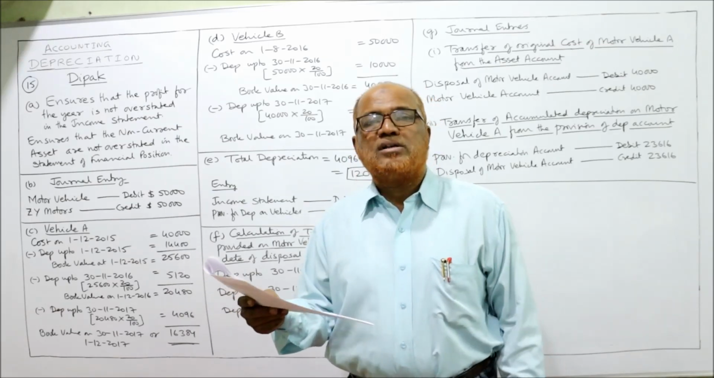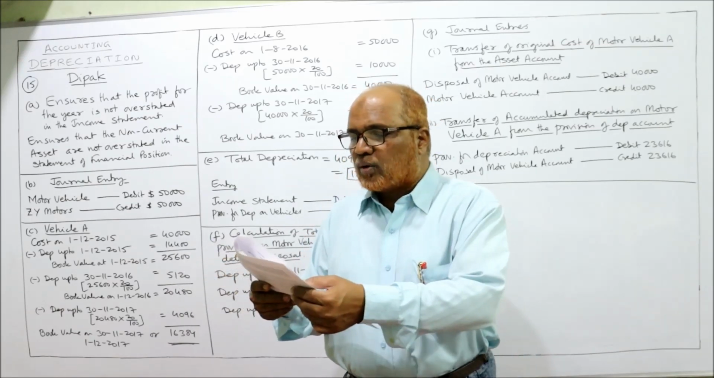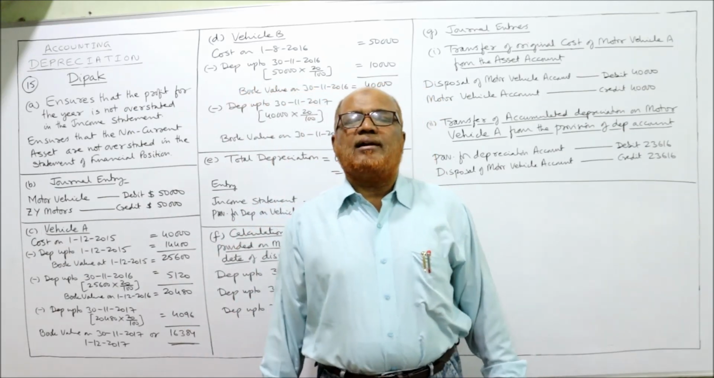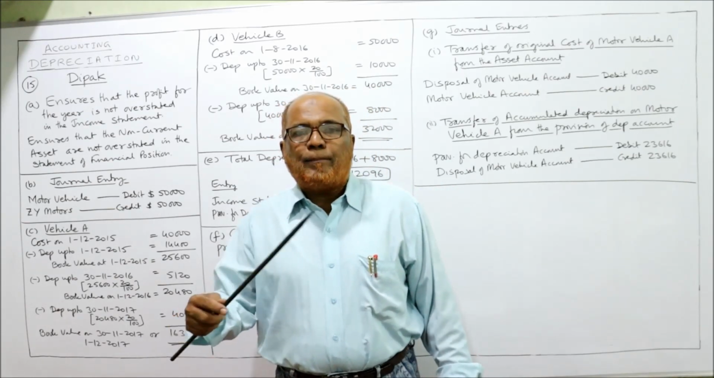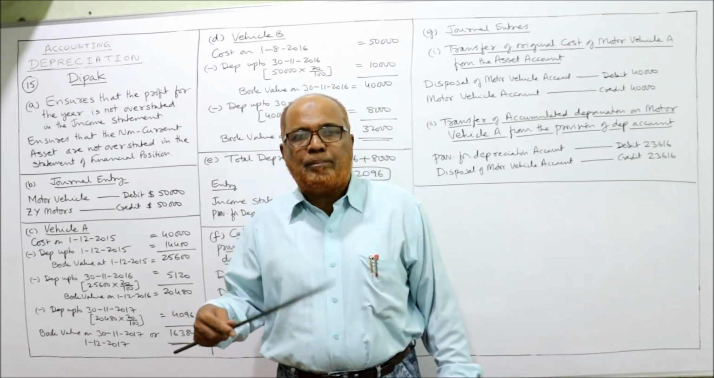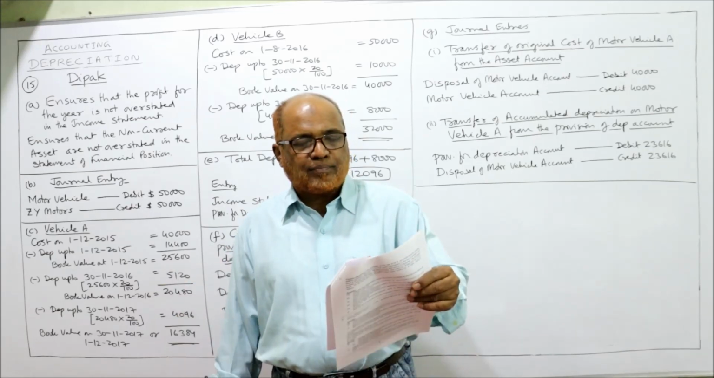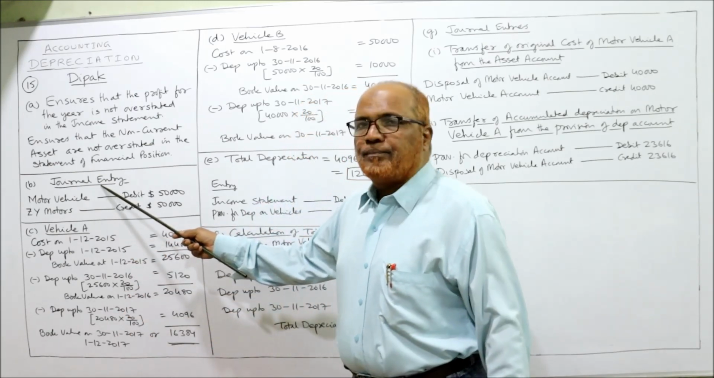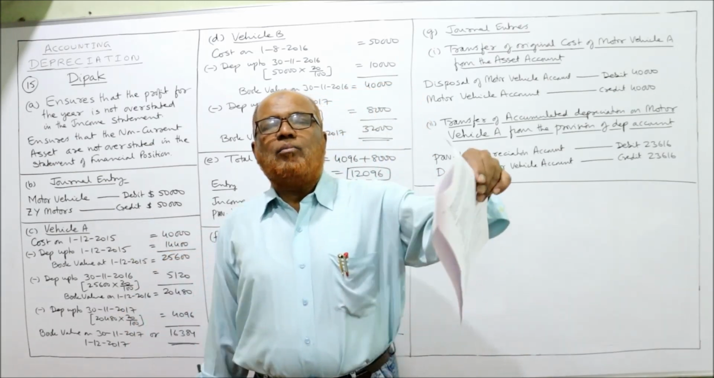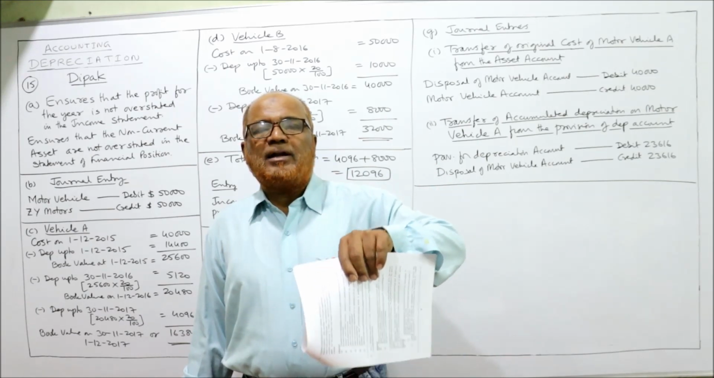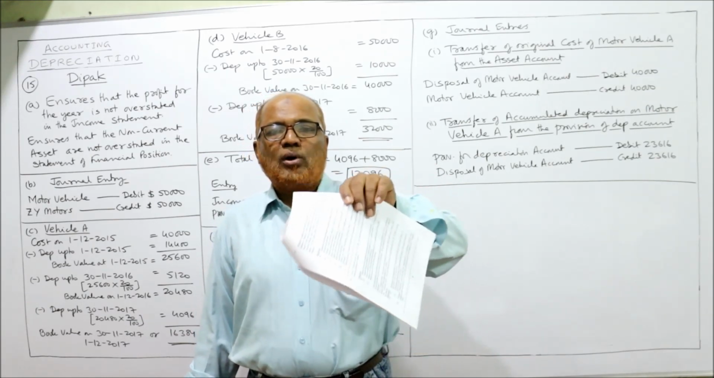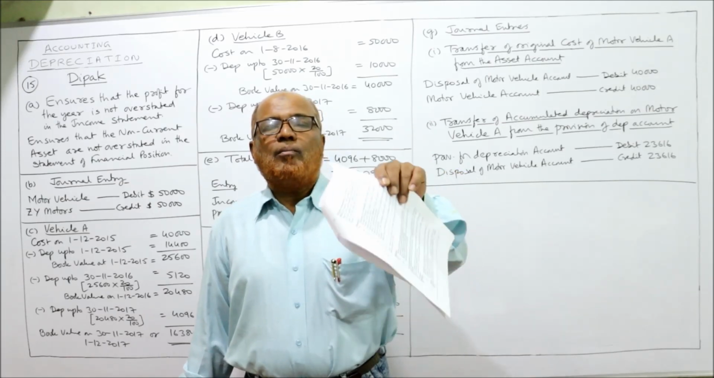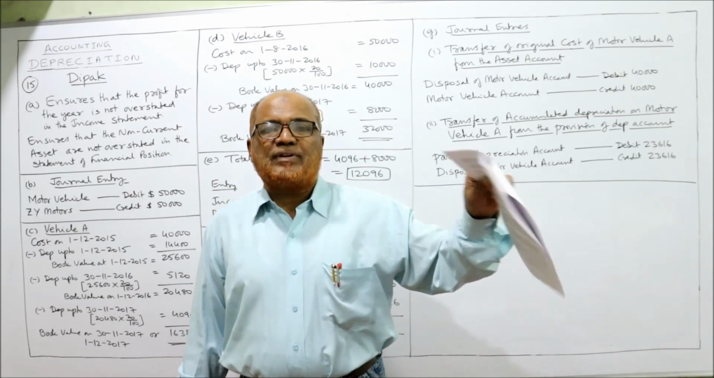Now the requirement. What is required? Prepare a journal entry to record the purchase of motor vehicle B. It is asking what journal entry is to be passed when we purchase motor vehicle B from ZY Motors on credit. When we purchase a motor vehicle, it is coming in, so debit. Motor vehicle debit. What is the amount? 50,000.